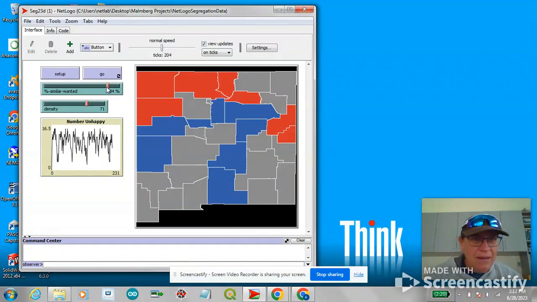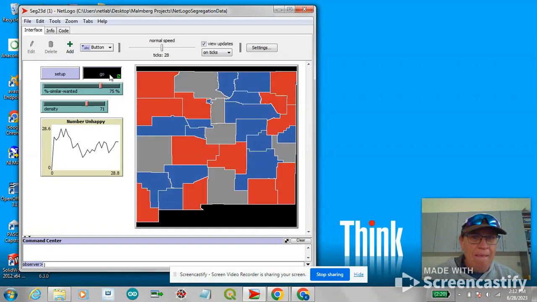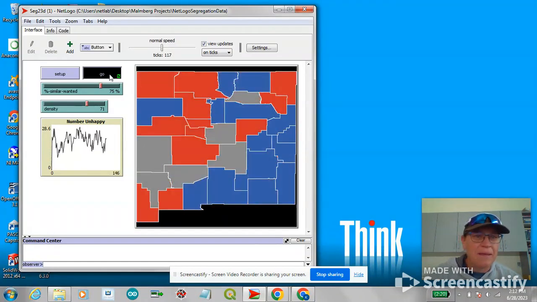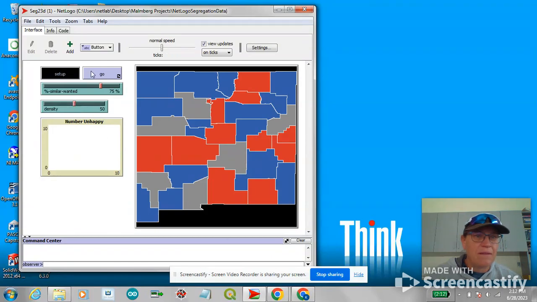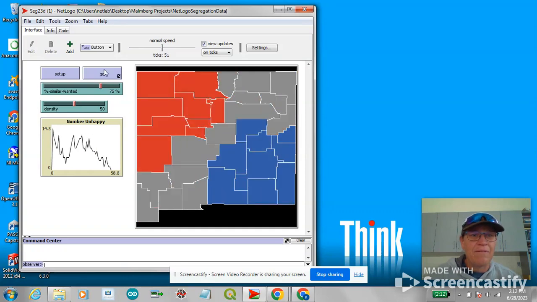But let's just back it down to even 75%. You want 3 out of your 4 neighbors to be like you. Again, you're going to have a really hard time finding anywhere to be happy. Now, even if we put our density down to 50%, it takes a little longer, but you get there eventually. Helps to have a little extra space.